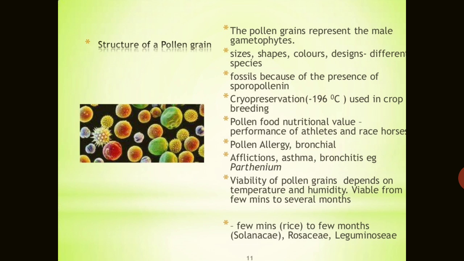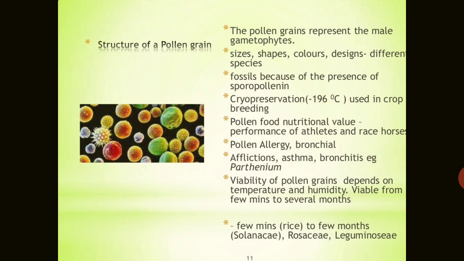A very severe allergy sometimes develops in human beings. We are going to see that the viability of the pollen grains depends on the temperature and humidity also. Some pollen grains develop within a few minutes, like rice, and others take several months for development, like in family Solanaceae, Rosaceae, and Leguminosae. So it will take time for the development.